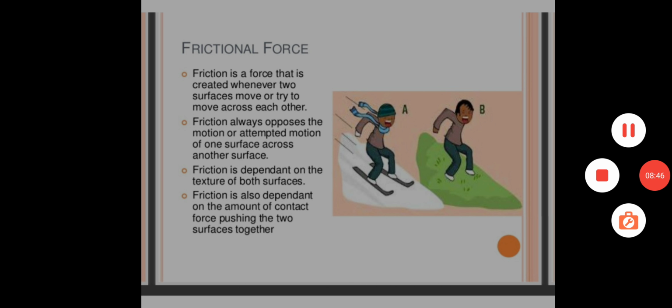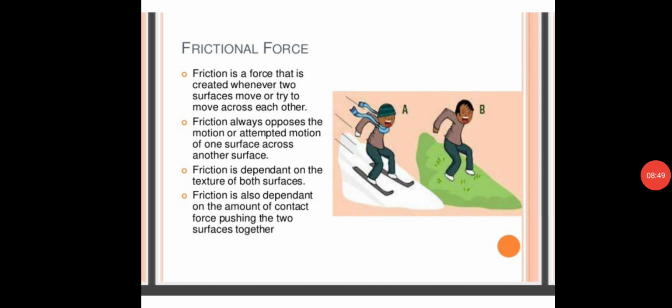So these are the disadvantages of friction.